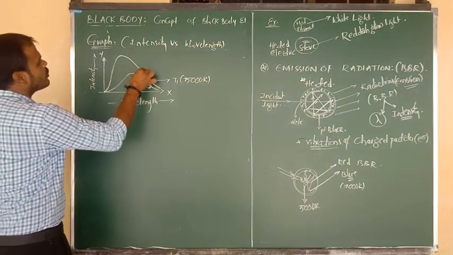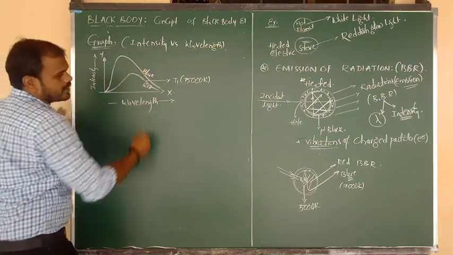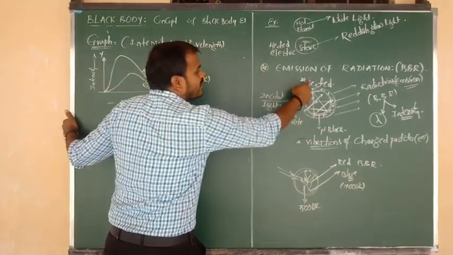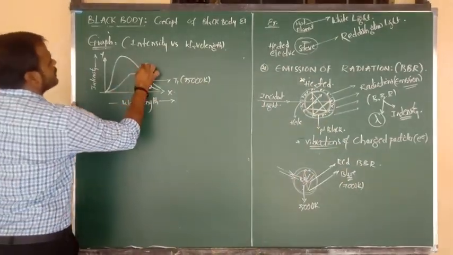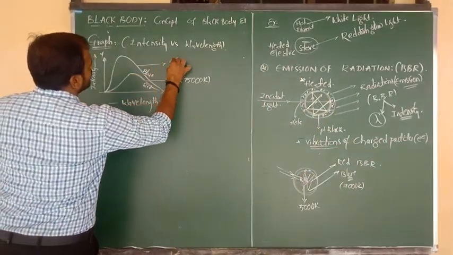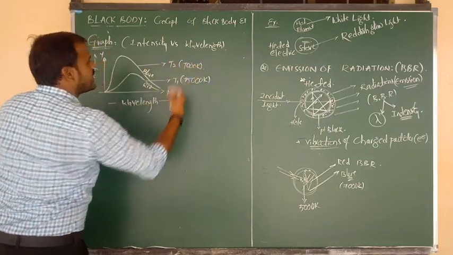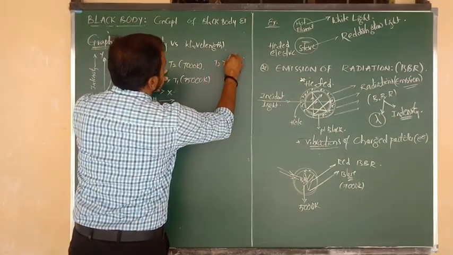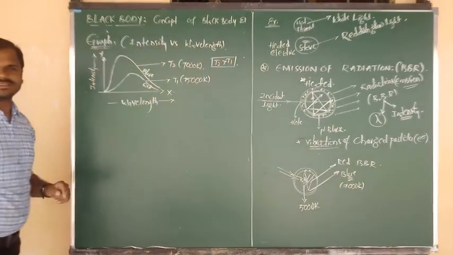And this is the graph we have to consider, what, Nana? This is for blue colored radiation. The blue light was emitted after heating the black body, but the black body was heated at what? 7000 Kelvin. So this is the second graph at temperature T2. The temperature is nothing but 7000 Kelvin. So T1 is less, T2 is more, Nana. So I want to write that T2 is greater than T1. I hope you understand this.